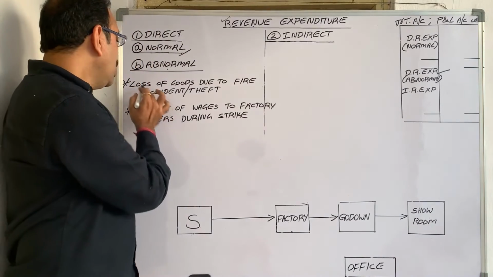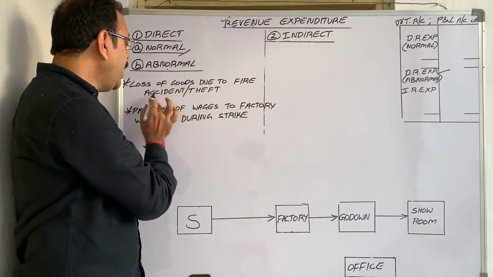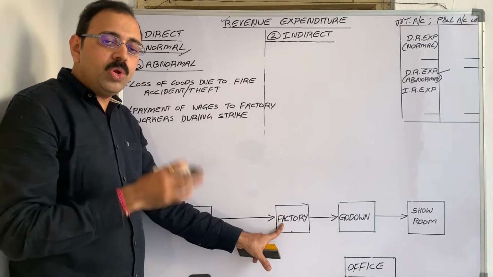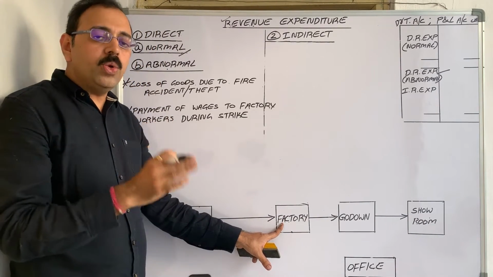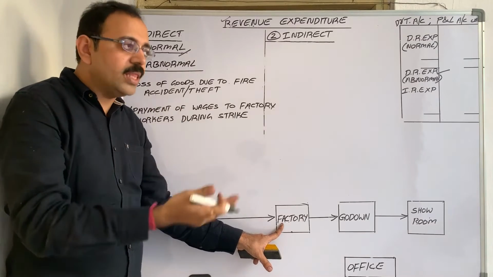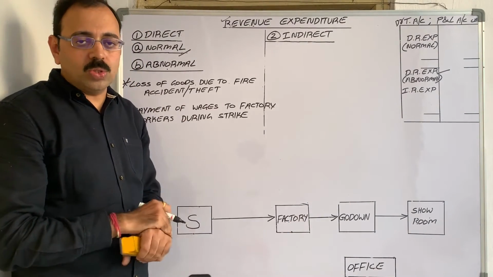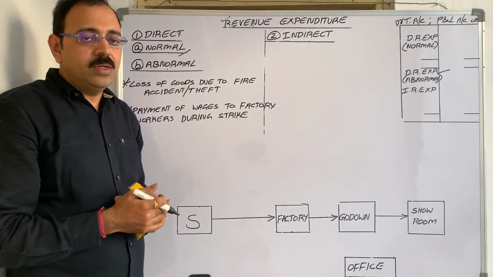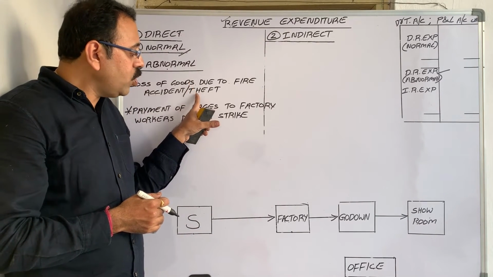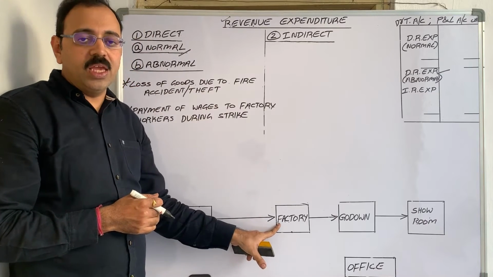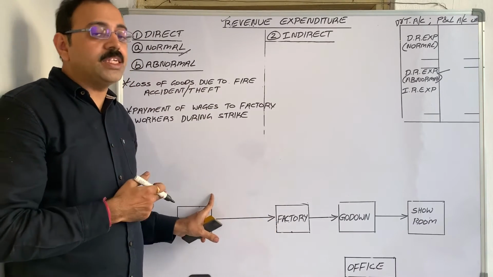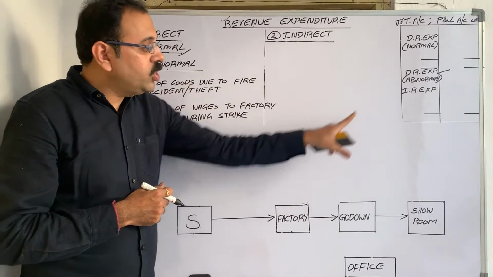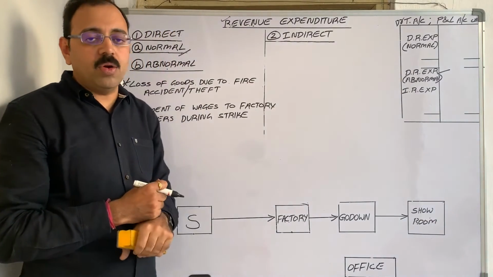For example, loss of goods due to fire, accident or theft. Goods are in factory, due to fire accident or due to theft or due to any other reason, we lost those goods. Nobody wants that loss, but it happened. So this loss, even though it is related with a factory, we should not treat it as direct expenditure. We have to treat it as indirect expenditure and we should debit it to profit and loss account.